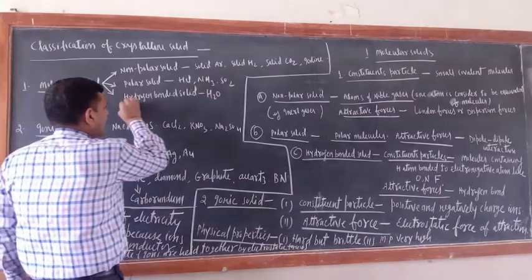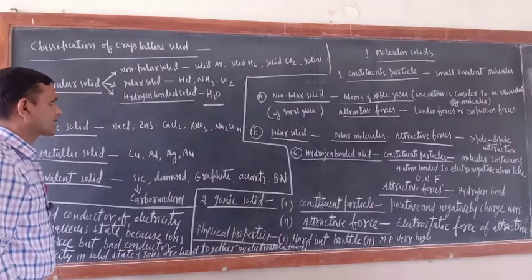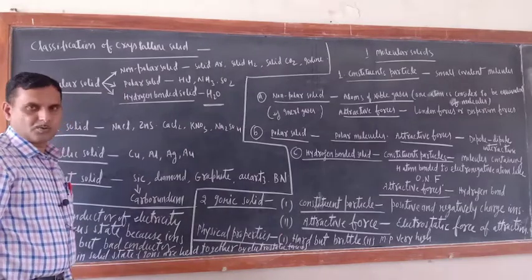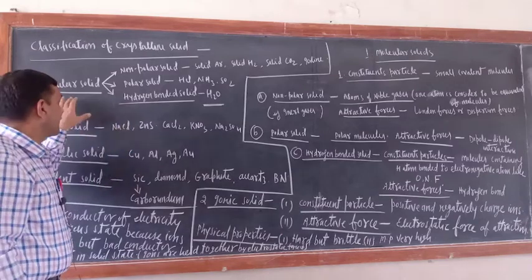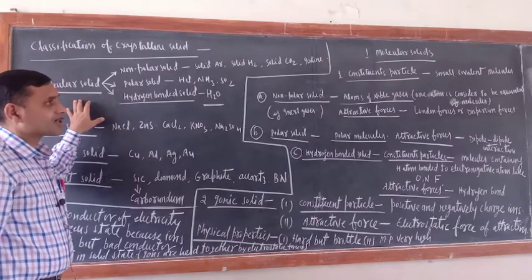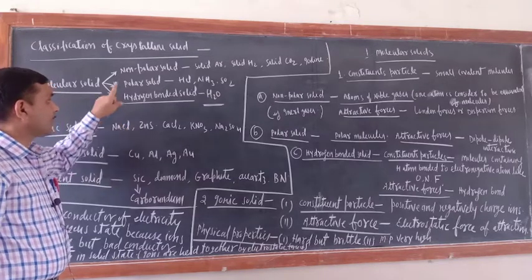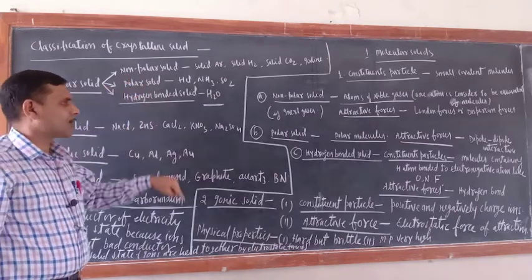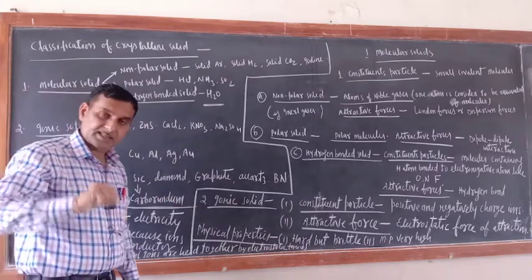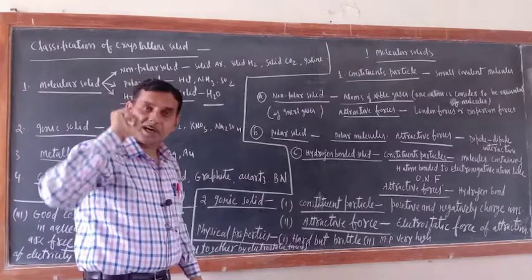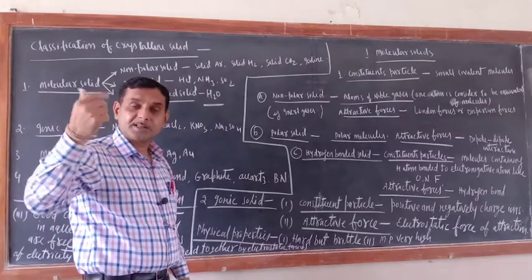Hydrogen bonded solid is H2O. So these are the three examples. In all three cases, the constituent particles are small molecules. Remember, the best example of non-polar solids is inert gases. You will ask, sir, in inert gases only one atom is there, so how can we consider them molecules?